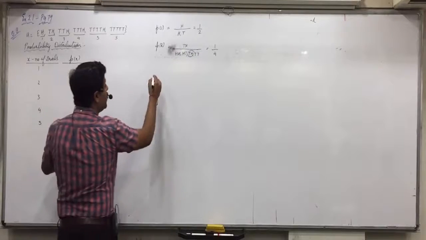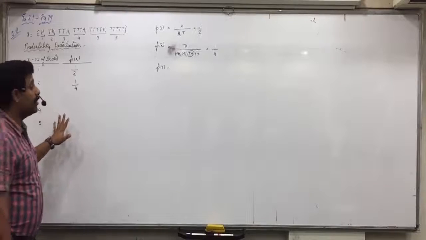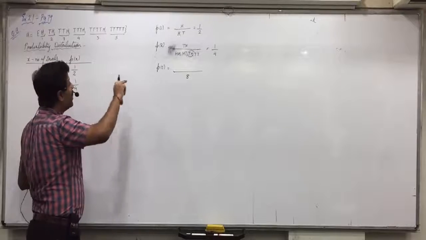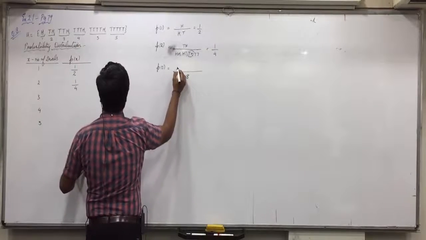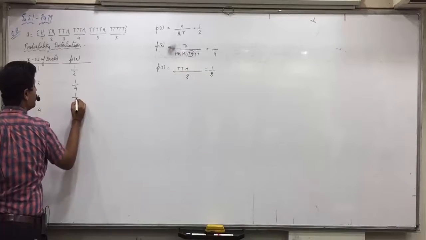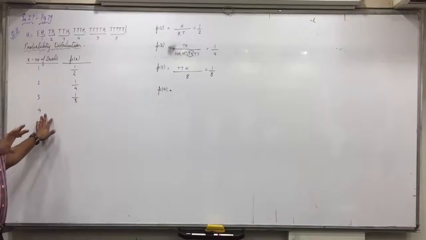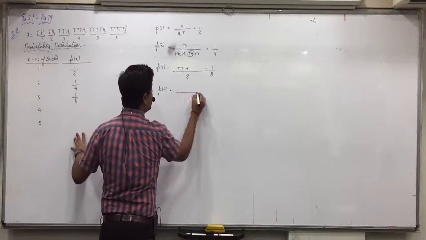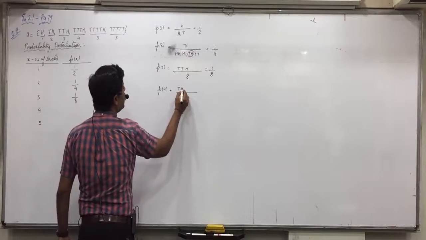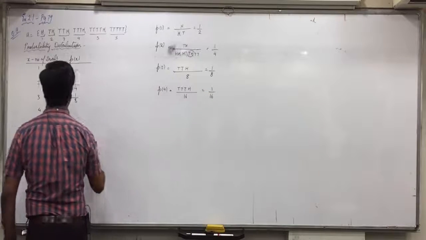Same way, now I am not showing in detail because the number of outcomes are now increasing. If you toss 3 coins, then total how many outcomes are possible? 8. And we would stop out of that 8 outcomes only when we get T, T, H. Means 1 by 8. Similarly, I am not writing now all the outcomes. But how many outcomes possible with 4 coins? 16. And we would stop only when we get T, T, T, H. Means 1 by 16.